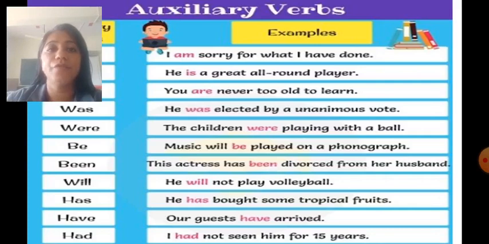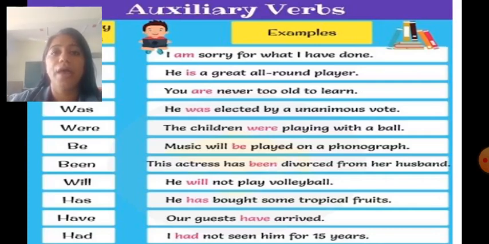Now let's see a few examples. Am. I am sorry for what I have done. Is. He is a great all-round player. Are. You are never too late to learn. Was. He was elected by a unanimous vote. Were. The children were playing with a ball. Be. Music will be played on a phonograph. Been. This actress has been divorced from her husband.